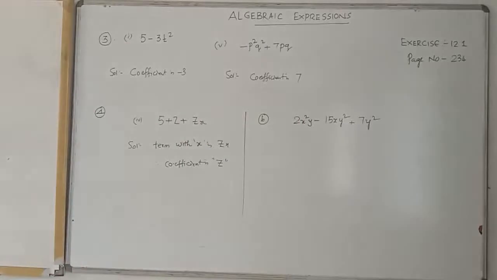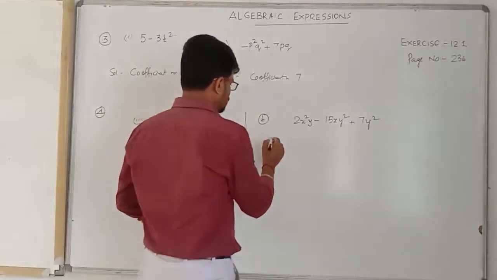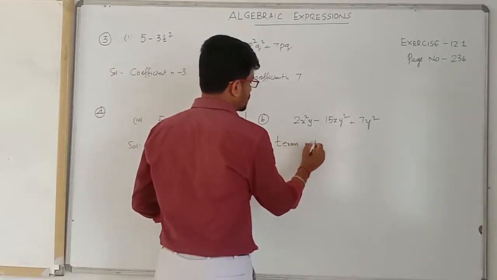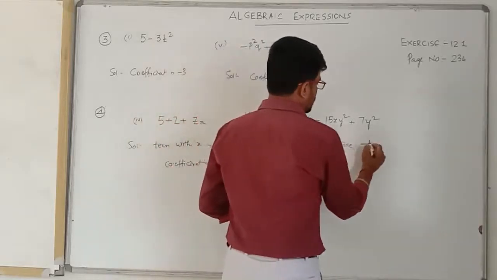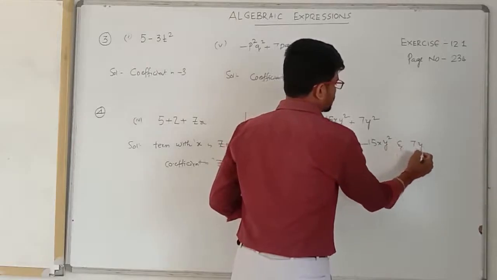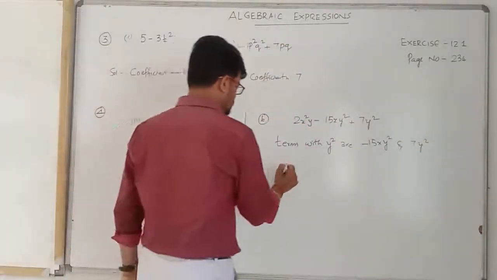Here we need to identify the terms with y square: minus 15xy square and 7y square. Am I right? And the coefficients.